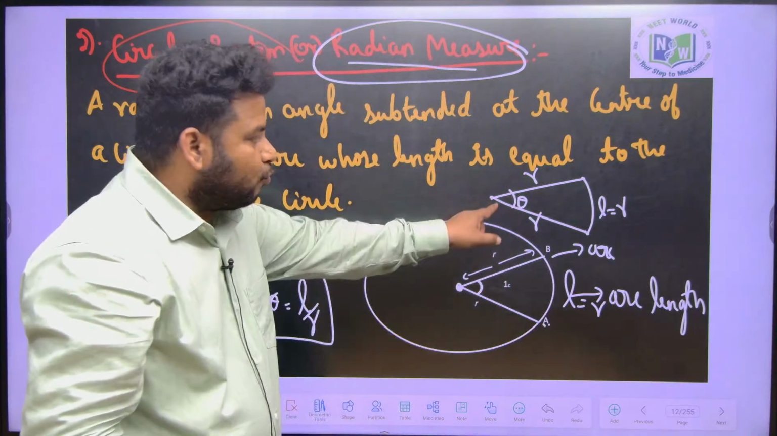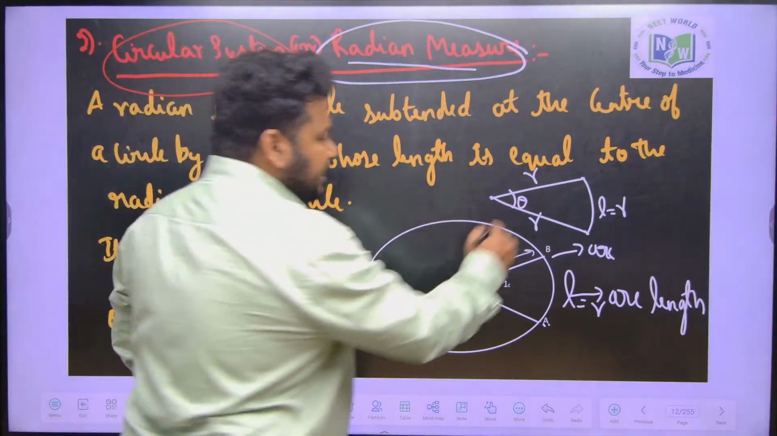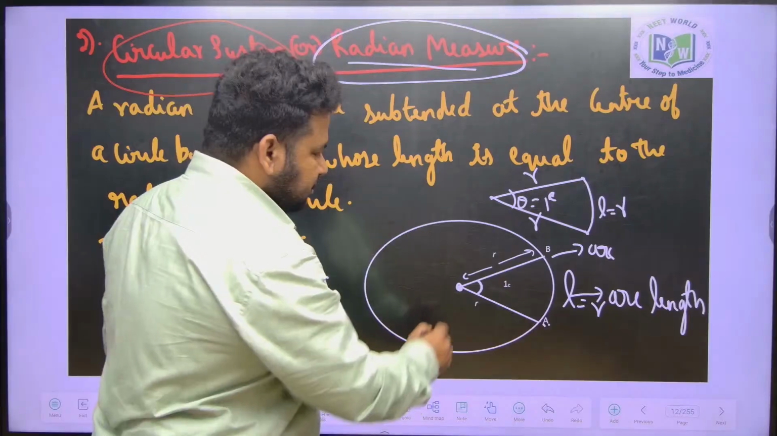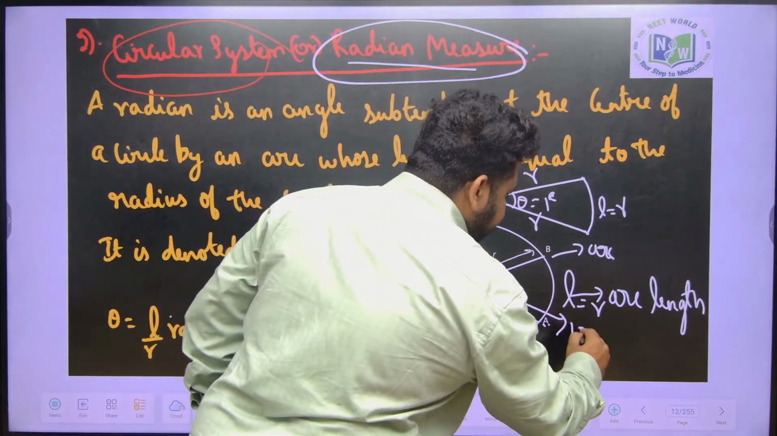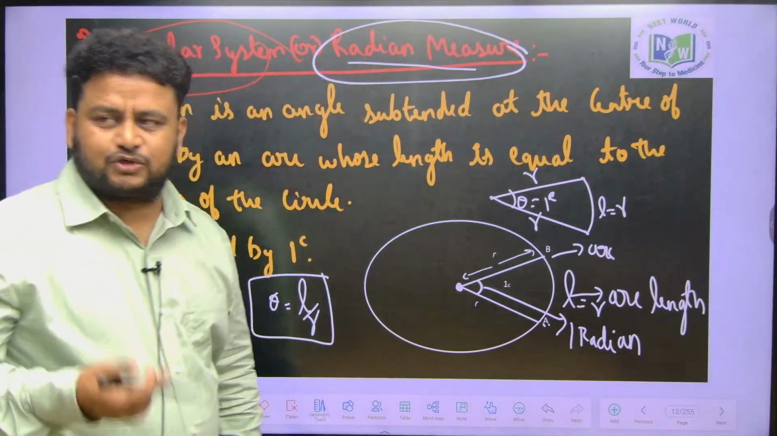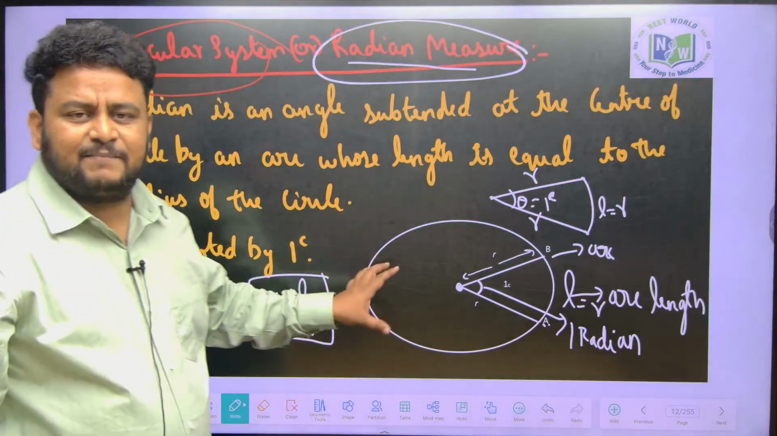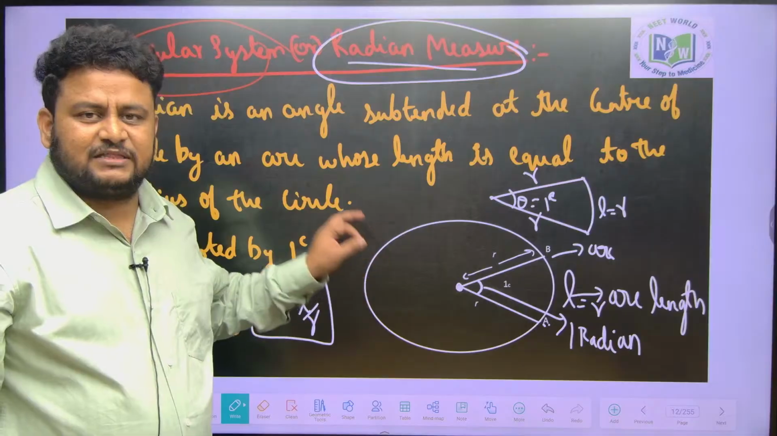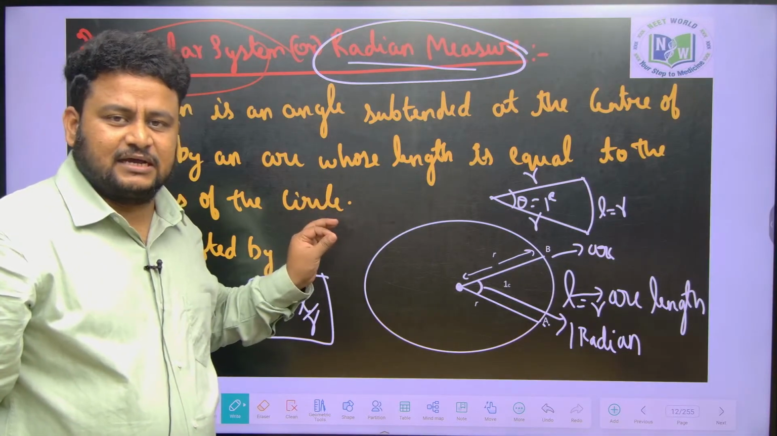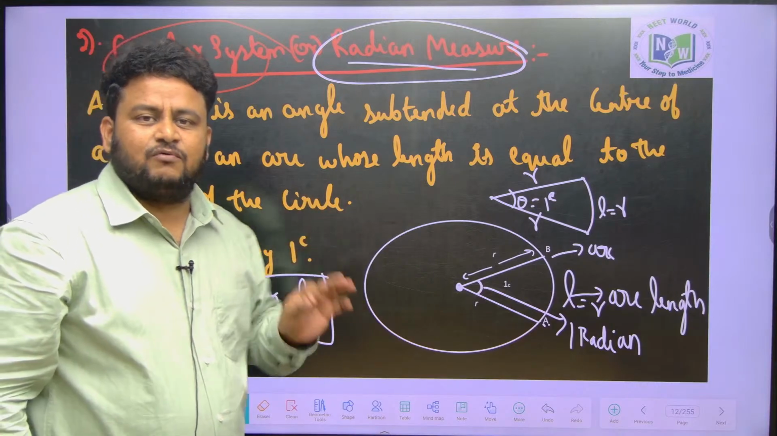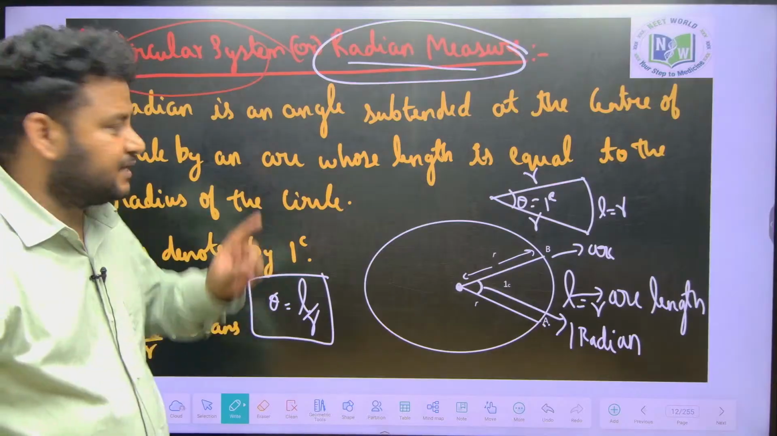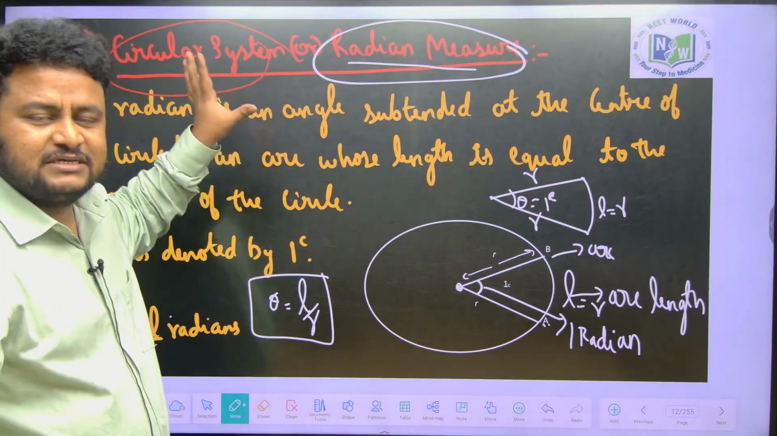At that time, what is the angle theta that we get? We call it 1 radian. This is the meaning of 1 radian. Suppose they ask you what is 1 radian: it is the angle made by an arc whose length is equal to the radius of the circle, at the center of the circle, and that angle is called 1 radian. So this is known as radian measurement, and it is also called circular measurement.